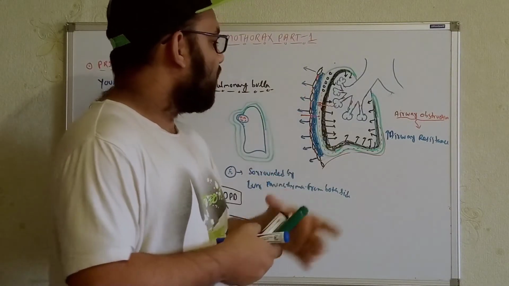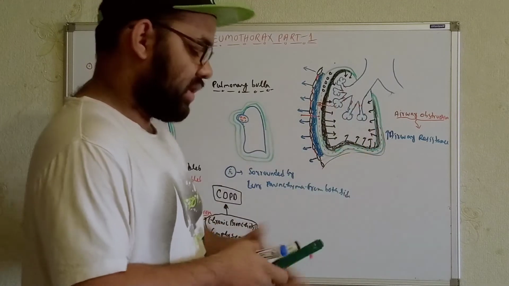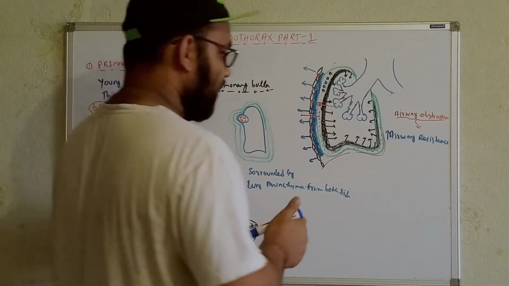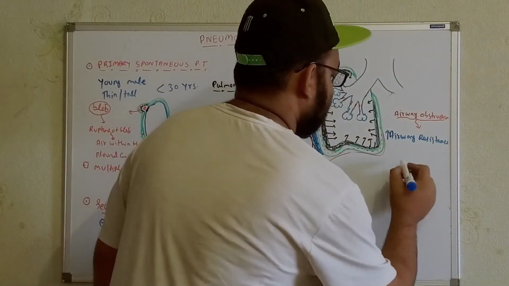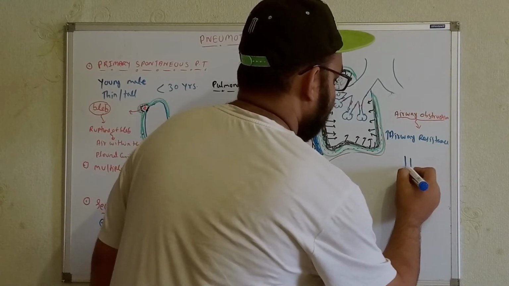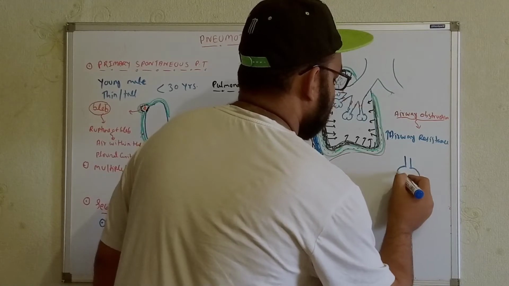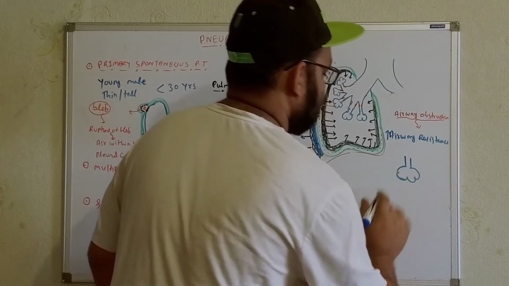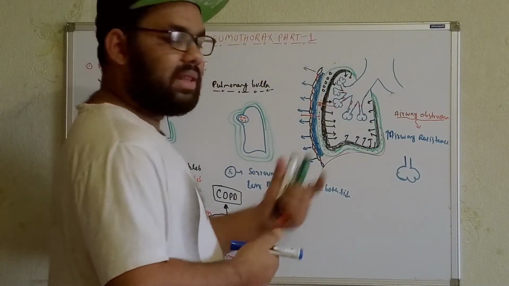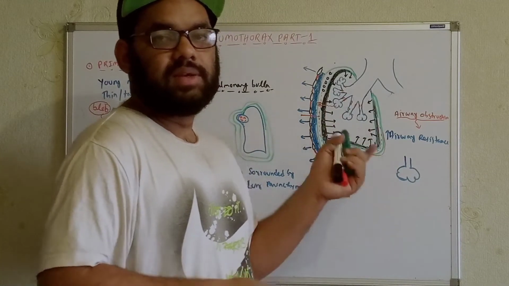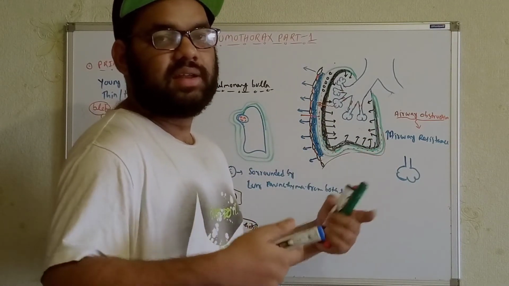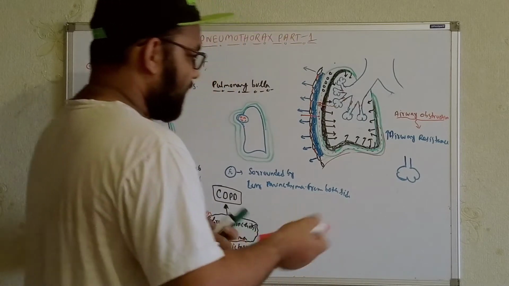If I just show this figure from here to here, try to understand. I'm just showing one alveolus, then I think it will be easier to understand. See, I forgot to draw two more. Okay, now see. Whenever the air is coming, definitely because of the negative interpleural pressure, the lung will start expanding. Whenever the lung is expanding, see, for example, this is the airway.